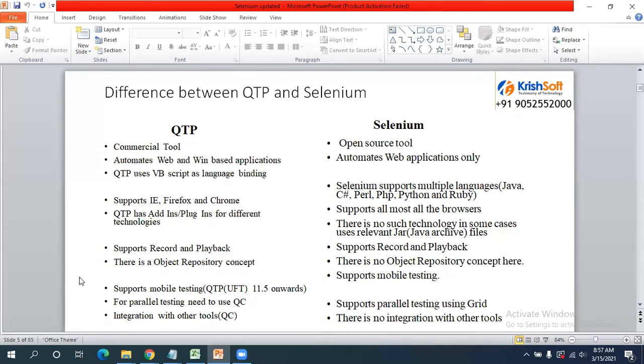There is an object repository concept in QTP, whereas there is no object repository concept here. Selenium supports mobile testing as well by using Appium. For parallel testing we need to use QC in QTP, but in Selenium we use Selenium Grid. Integration with other tools, yes. With Maven and TestNG, which I will cover in this course, we can easily integrate Selenium with Jenkins and other tools. These are a few of the advantages of Selenium.